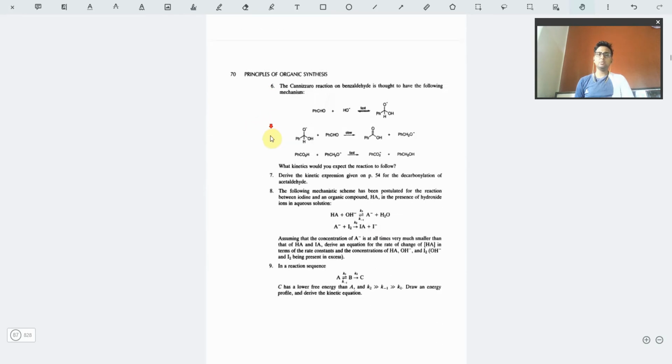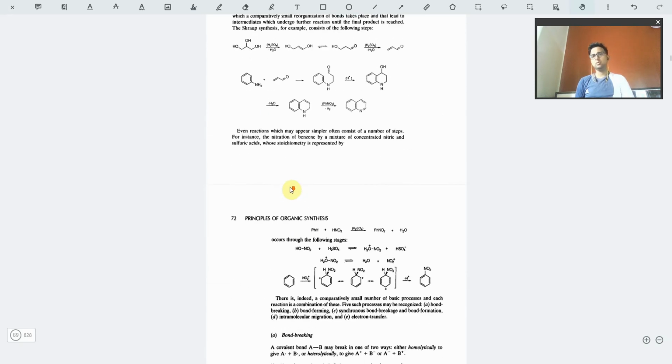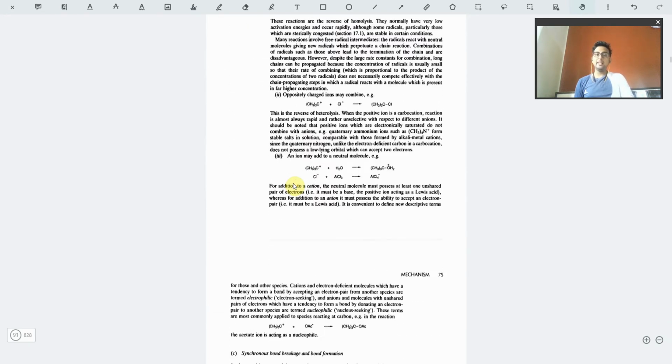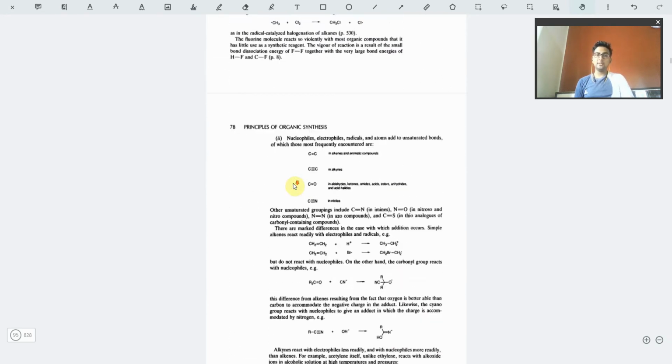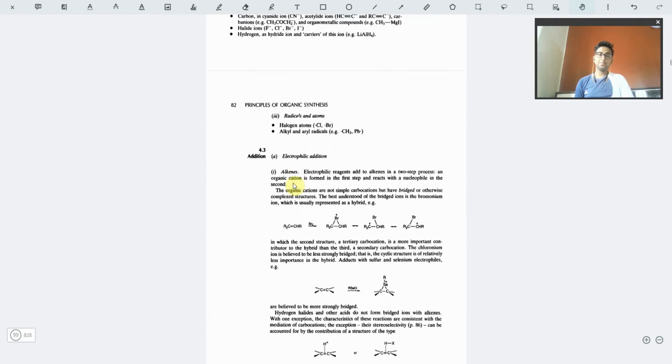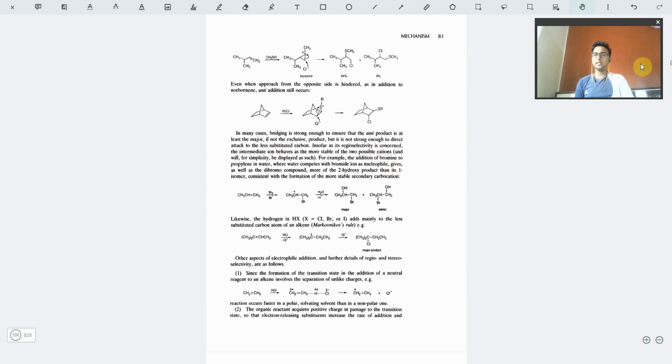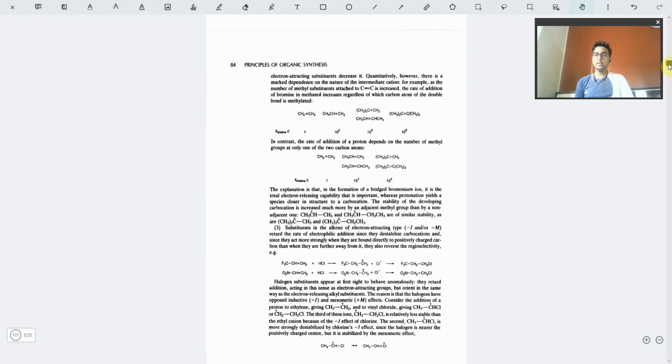Small questions are given. Nine questions are there, though much better than the earlier chapters. Now the mechanisms, you can see that good mechanisms are given in this book. I'm not going into details of these mechanisms because this would take a lot of time, so I'll just be skipping this.